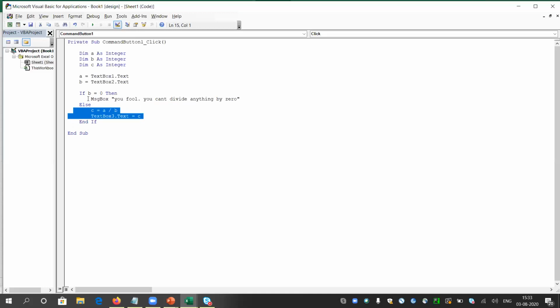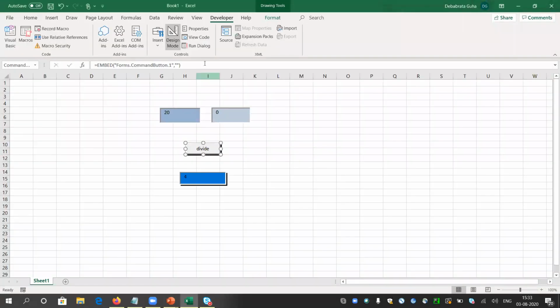Okay, so let me quickly close it and turn off the design mode, and let me now try to give some normal values, 20 and 10. Divide. Look, it is giving answer 2 because the value here is not 0, meaning b is not 0, so it is going to the else block. I think the idea is clear.